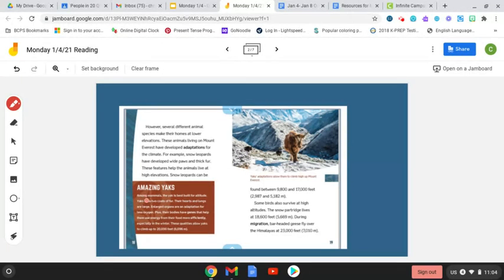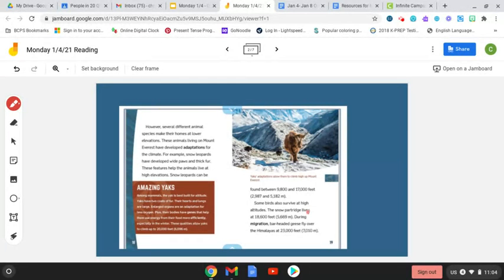information box here. Amazing yaks. Among mammals, the yak is best built for altitude. Altitude means height. Okay, they have 2 coats of fur. Their hearts and lungs are large. Enlarged organs are adaptation for less oxygen. Plus, their bodies have genes to help them use energy from food more efficiently, especially in the winter. These qualities allow yaks to climb up to 20,000 feet.